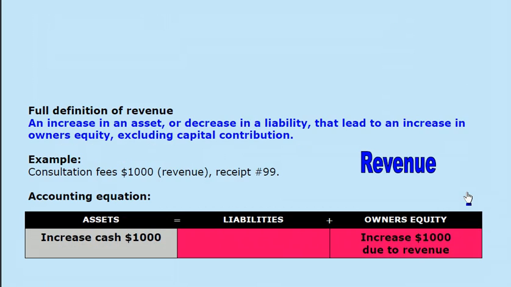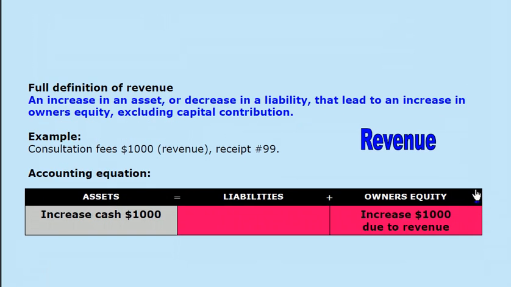A more comprehensive definition of revenue is provided, and that is an increase in an asset or a decrease in a liability that leads to an increase in owner's equity, excluding capital contribution. Let's use the same example and see whether or not it fits the more comprehensive definition of revenue. Consultation fees, $1,000. It certainly has led to an increase in assets. $1,000 worth of cash has been received. That increases assets.